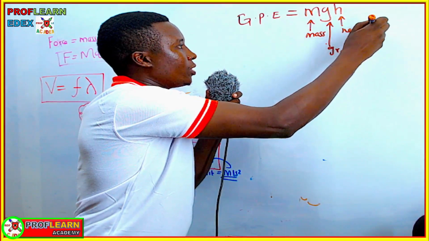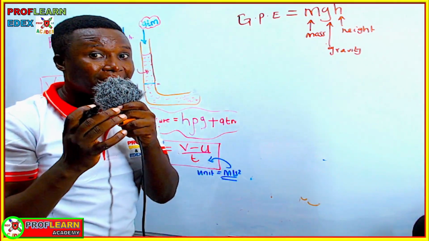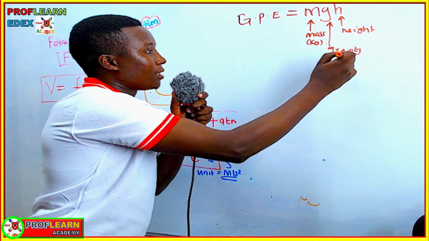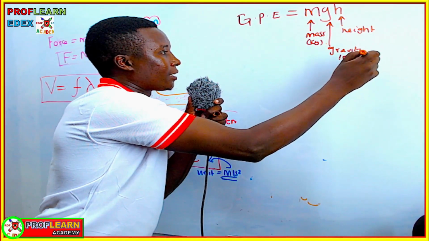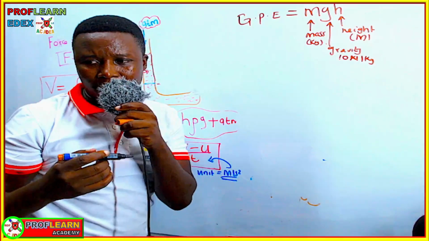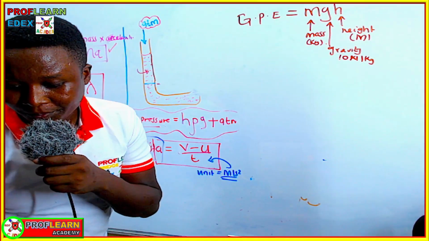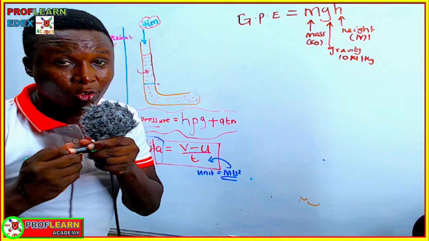Something you need to remember when using this formula is that the units must be in SI units. So mass must be in kilograms, gravity is usually 10 newtons per kg, and height should be in meters. If the units are not in meters, be very sure to convert them so that you can get all your marks.